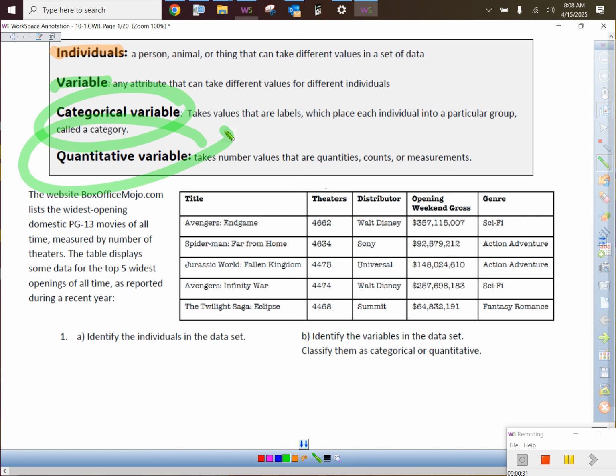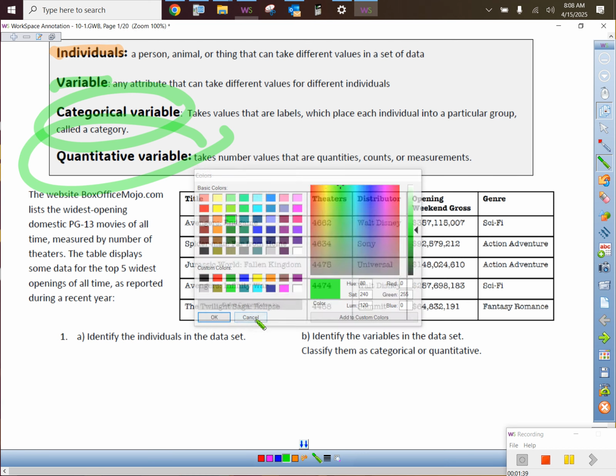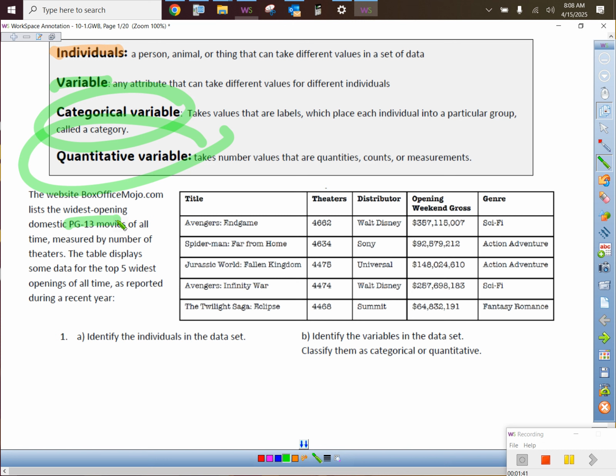So here's some data that they did. This is all true stuff. It's probably from 2023, so it's a couple years old. If it's a little out of date, I apologize, but this is true data. The website boxofficemojo.com lists the widest opening domestic PG-13 movies of all time. First of all, it's not every movie in the world. They are just PG-13 movies.